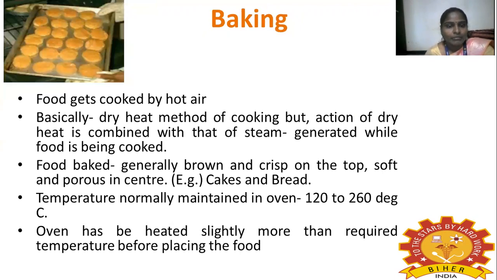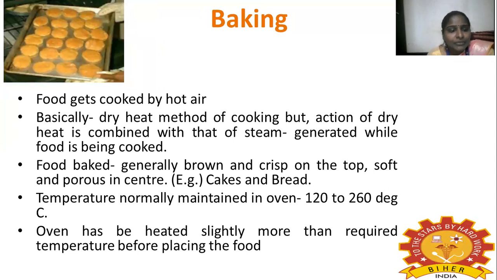Baking is basically a dry heat method of cooking, but the action of dry heat is combined with that of the steam generated while the food is being cooked. This is the baking method. We cook the food by hot air.